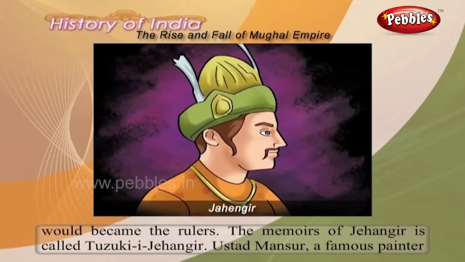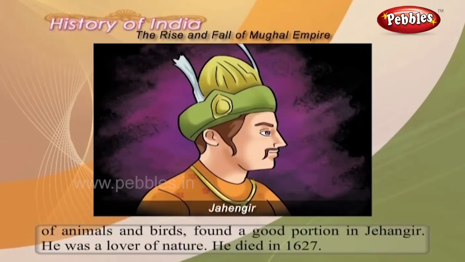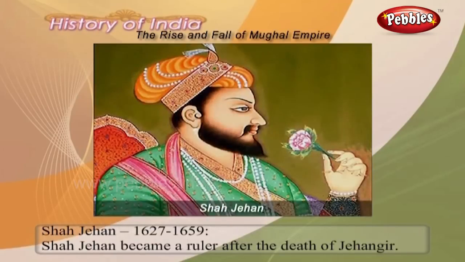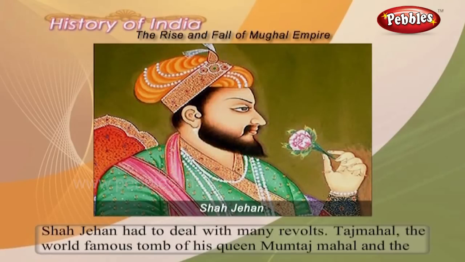Ustad Mansur, a famous painter of animals and birds, found a good patron in Jahangir. He was a lover of nature. He died in 1627. Shah Jahan, 1627 to 1659. Shah Jahan became a ruler after the death of Jahangir. Shah Jahan had to deal with many revolts.